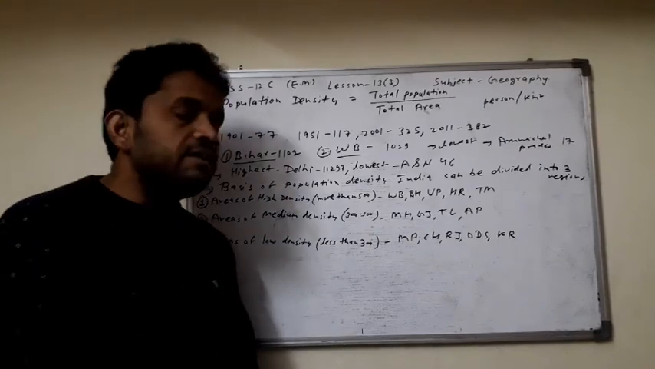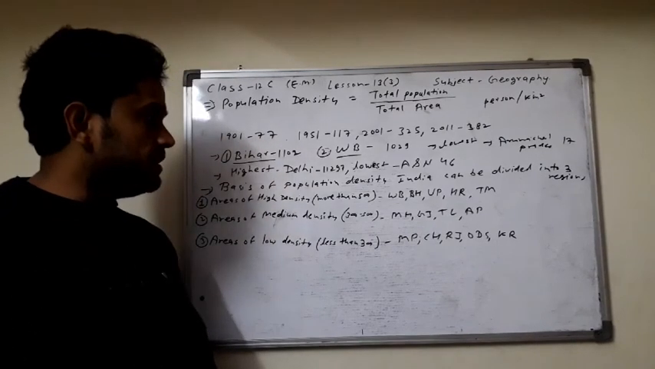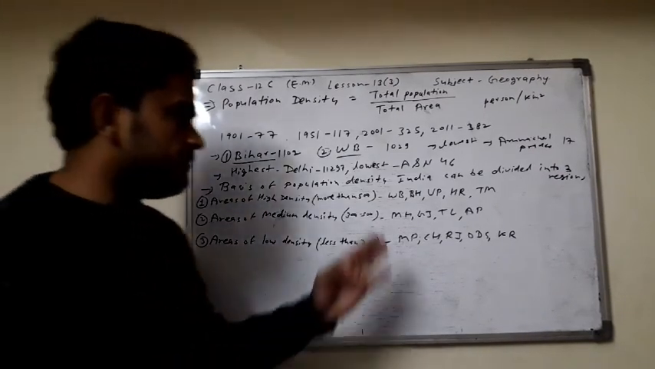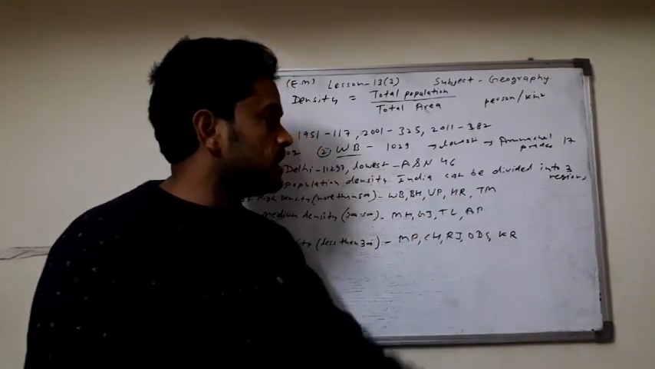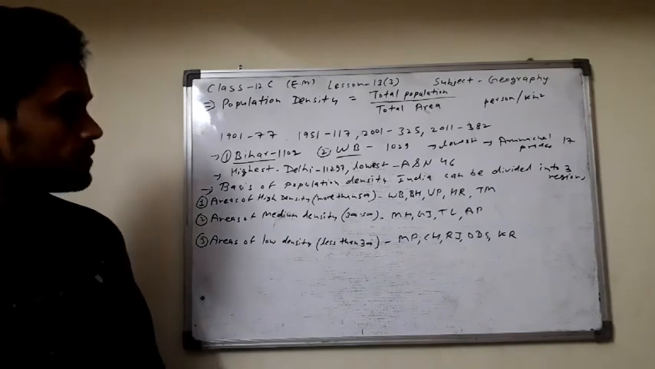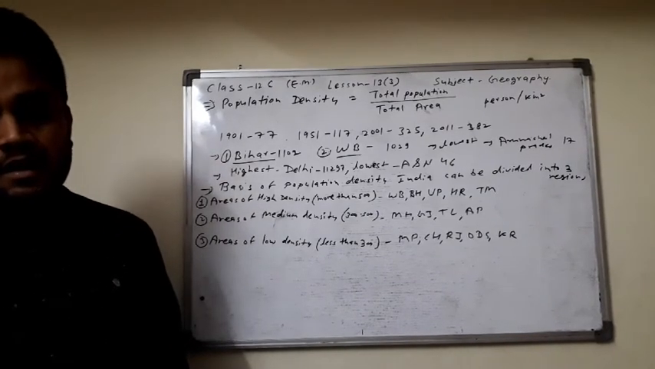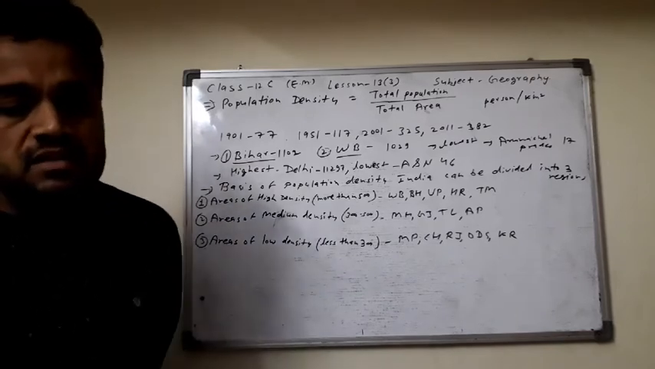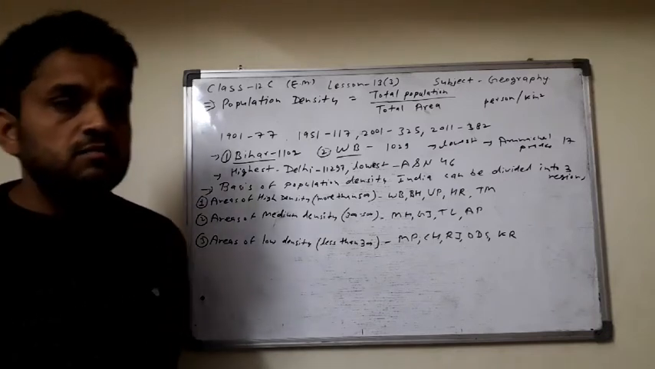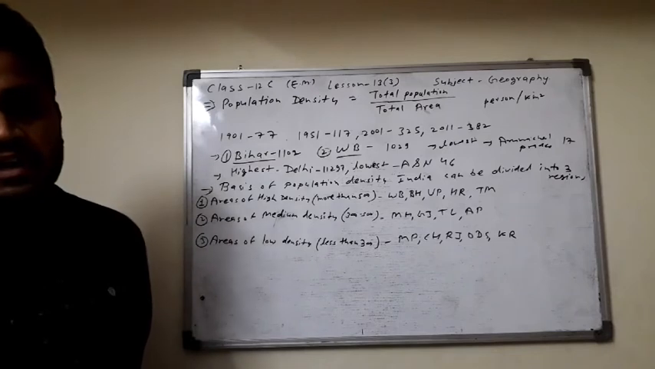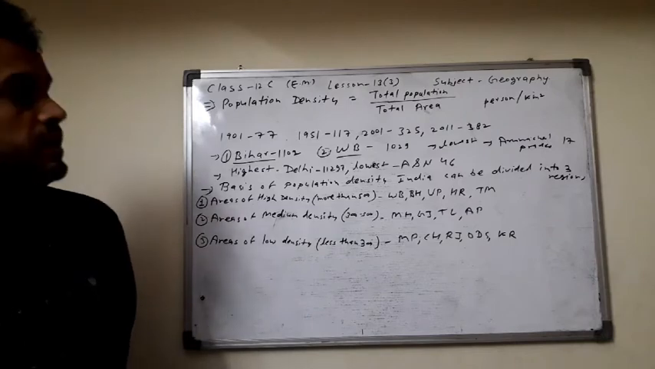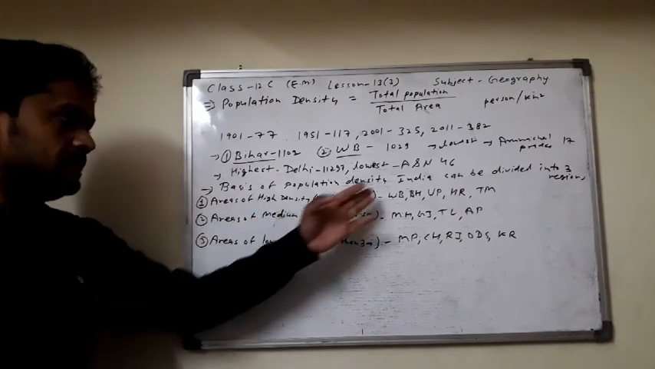First, areas of high density, where we have more than 500 persons per square kilometer. States in this group include West Bengal, Bihar, Uttar Pradesh, Haryana, Tamil Nadu, and Kerala, Punjab. And what is the reason for the increased population density? Fertile soil, plain agricultural land, availability of water, and development of industries are the main factors for the high population density in these states.